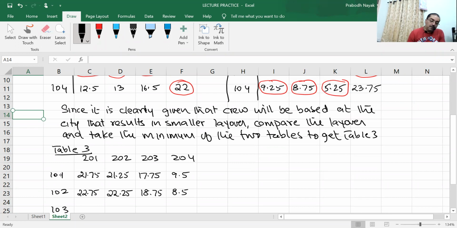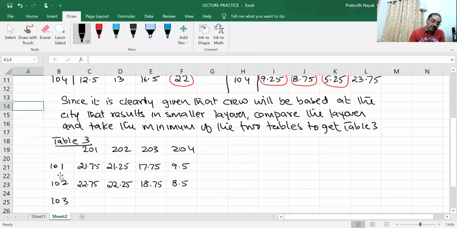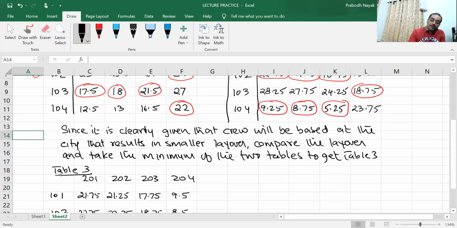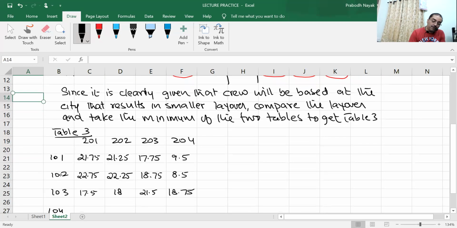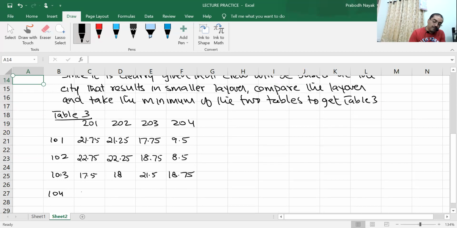Then 17.5, 18, 21.5, 18.75. Last one, 9.25, 8.75, 5.25, and 22.